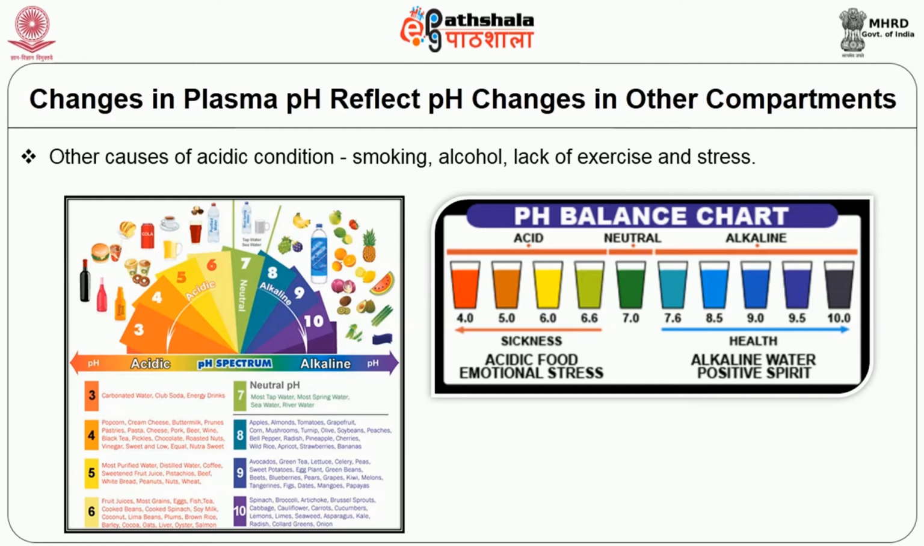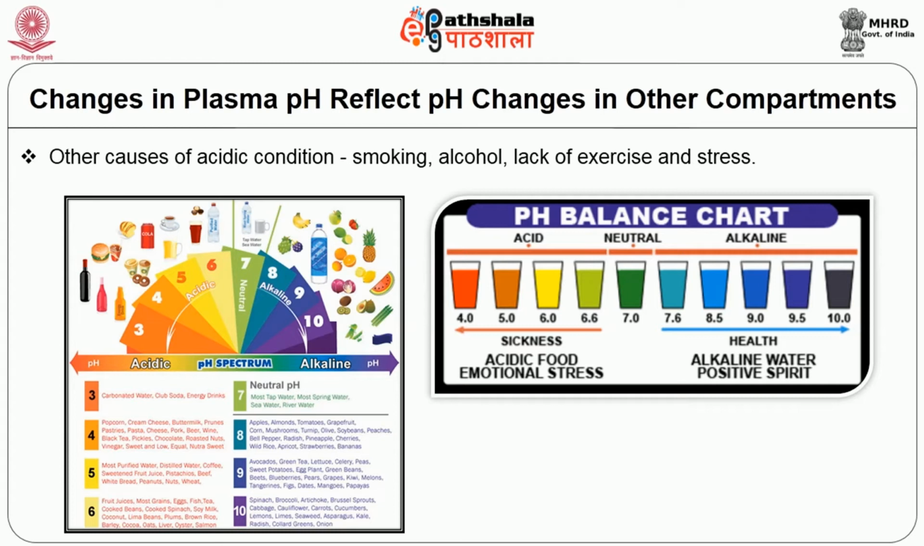So let us see the food materials related to neutral pH. Most tap water, spring water, sea water and river water are related to neutral pH. The food materials related to highly alkaline are fresh vegetables, all fruits and nuts, with a pH of alkaline, that is more than 8.